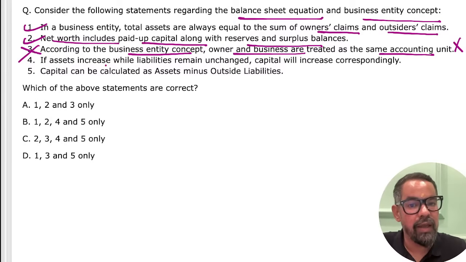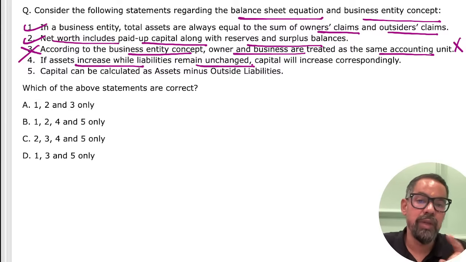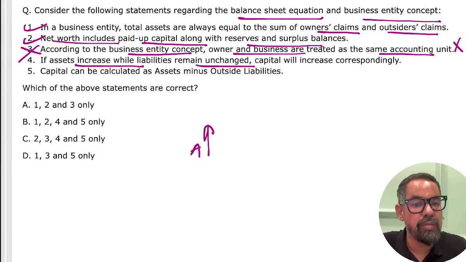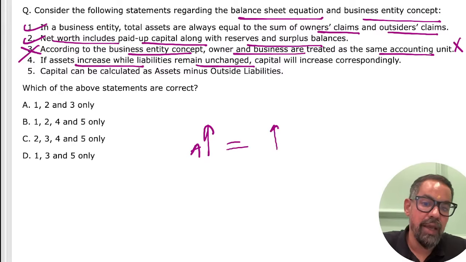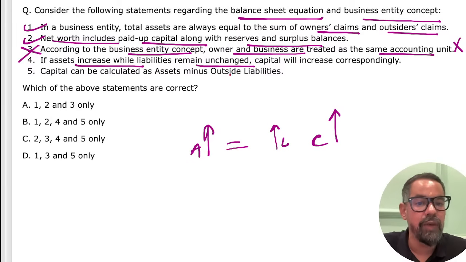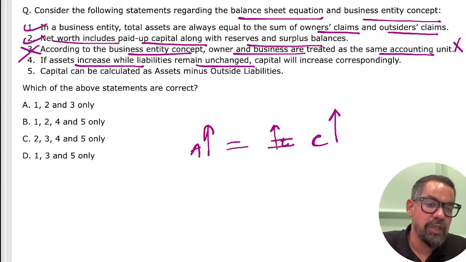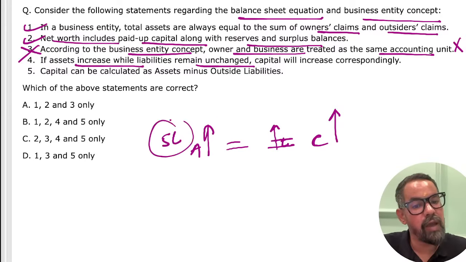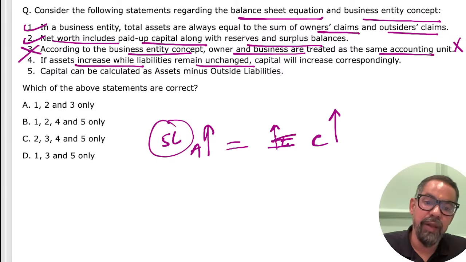If asset increases while liability remains unchanged. Please do understand this statement, very very important one, right? If your assets are increasing, it means there is an increment in liability and capital. But here it is already mentioned that liability remains unchanged. That means there is an increment in the capital. Okay, let's say asset increased by 5 lakh and liability remains the same.